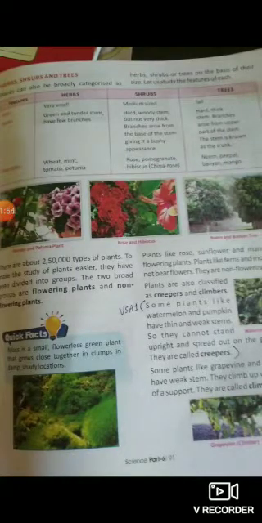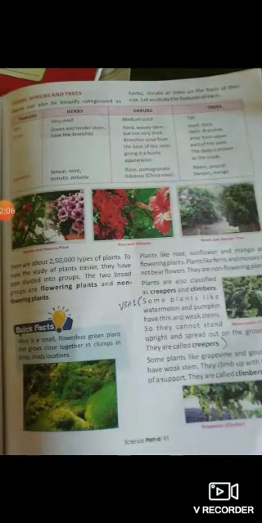Herbs are very small plants like wheat plants, paddy plants, and all medicinal plants; generally small sizes come under the herbs. Shrubs are medium type plants like bushes. They are medium in size and do not have a woody stem; there is a little bit of wood, but you can't use it for making furniture. Now trees are the larger plants. They give us wood and also fruits like mango, banana, neem and all. So all plants have been divided into these 3 groups according to their size.